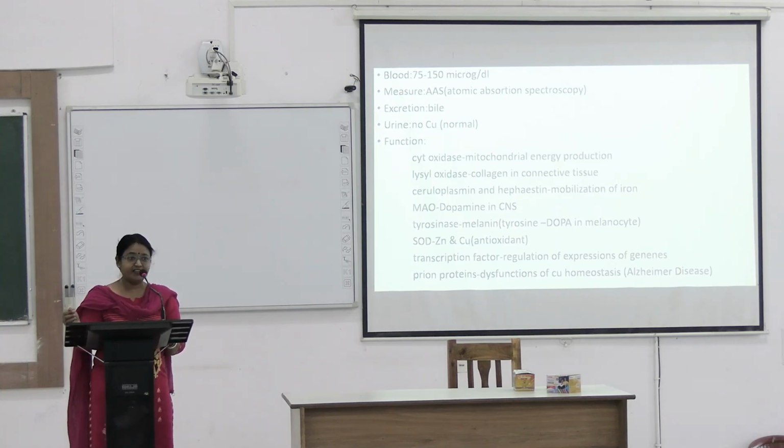So, what are the free radicals? All the free radicals that are produced will be scavenged by these enzymes. These free radicals will be removed by antioxidants, and ceruloplasmin is a good antioxidant.